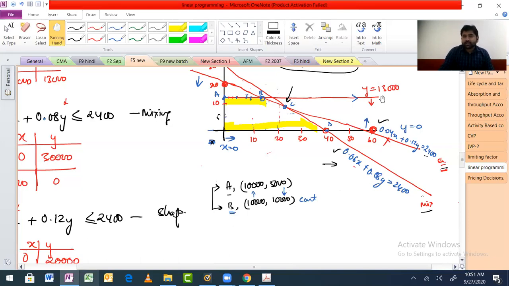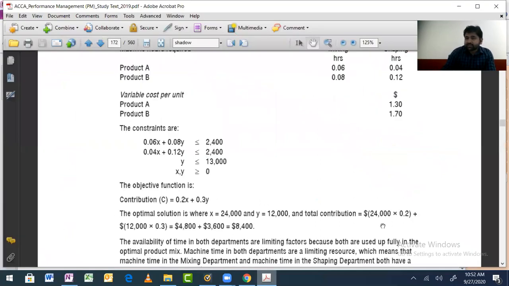And then if the feasible point is here at point B, that simply means that this constraint and this shaping department constraint are being completely utilized. There will be slack in the other constraints. This is all I'm trying to say. Now, since there is no slack over here, going back to our topic today, that means you have 2,400 hours and the entire 2,400 hours are being consumed.